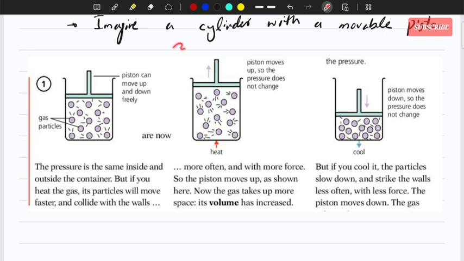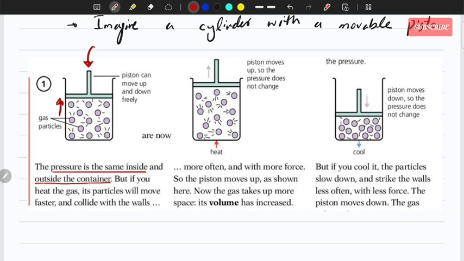Okay, so look at this. The pressure is the same inside as the outside of it. So at this point, the pressure applied by the piston on the gas and the pressure applied by the molecules on the piston is almost equal. That's why it is stabilized here. You can call it at equilibrium.